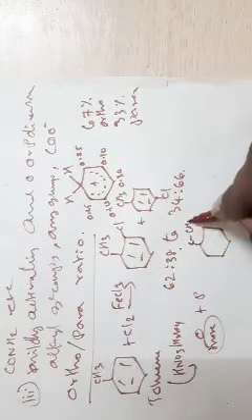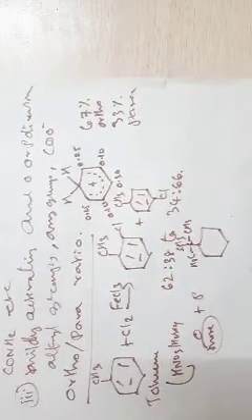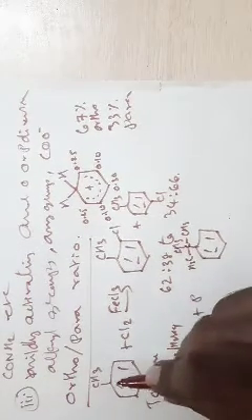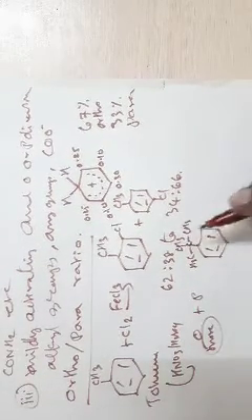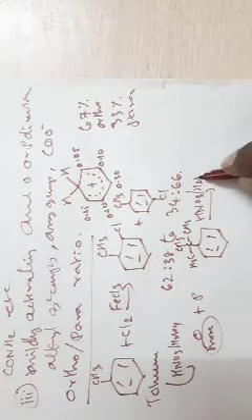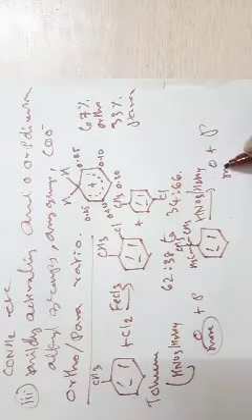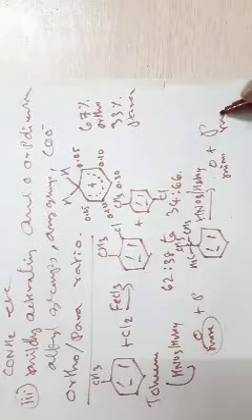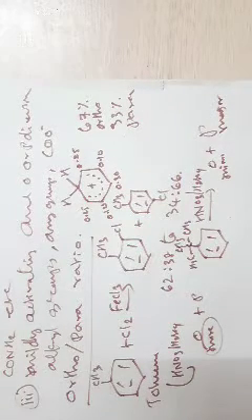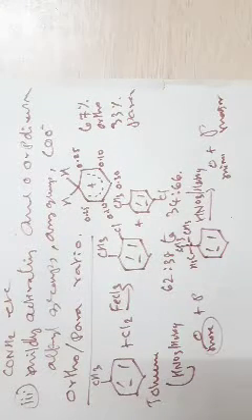Whereas if the same nitration is carried out with tertiary butyl benzene, see, you have a tertiary butyl group instead of a methyl group. If the same nitration is carried out, then the ortho product is minor and the para product is the major product. So, depending on the condition, the formation of ortho or para product varies.